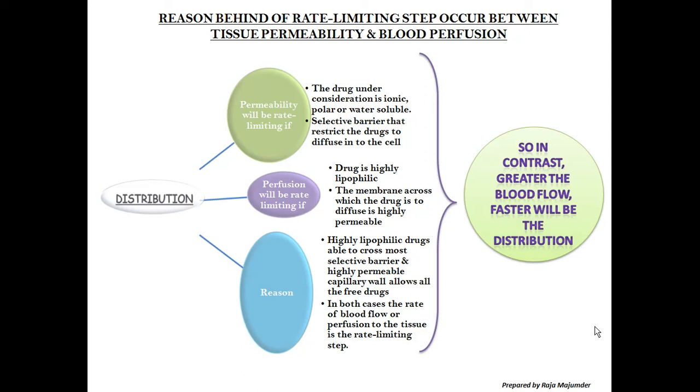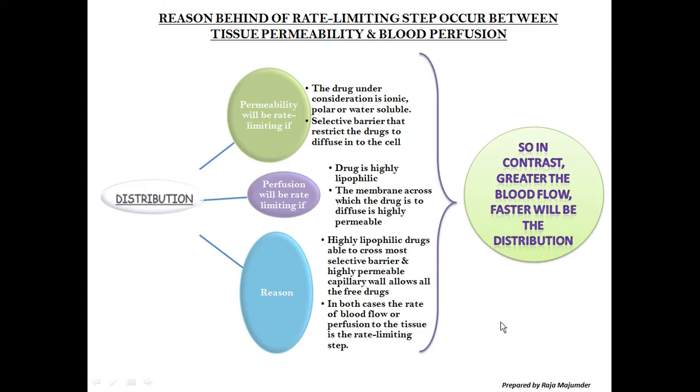So through all these points, it implies that the greater the blood flow, the faster the distribution. How? If the drug is highly lipophilic, the membrane across which the drug has to diffuse is highly permeable. And whenever there is more blood flow, the distribution will be faster.